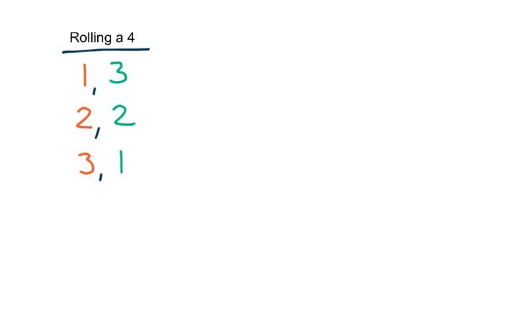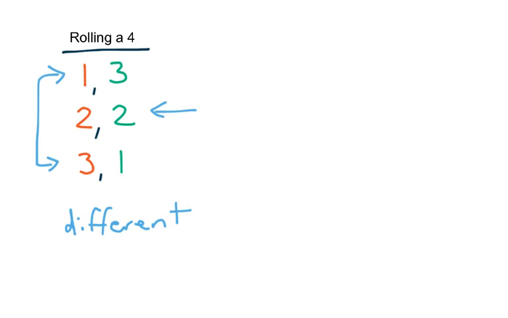Well, I want you to take a look at the colors carefully. If you take a look at the colors of these two rolls, you can see that the dice have actually changed. In the top one, a 1 with a 3, it was the orange dice that had a 1 and the green dice that had a 3. In the bottom one, the orange dice has a 3 and the green dice has a 1. That means that those two outcomes are different from each other, and so we need to count them as being different outcomes. When we look at the 2 on the orange and the 2 on the green, if I were to try to change those, I'm still going to have a 2 on the orange and a 2 on the green. The result's going to be the same.